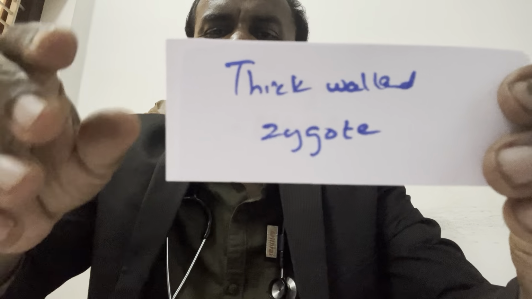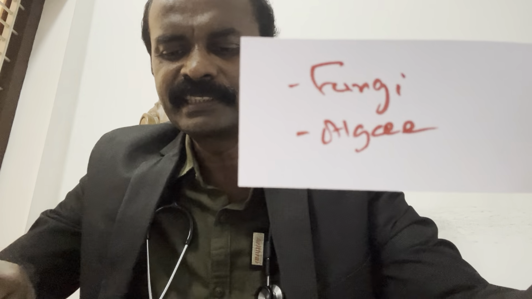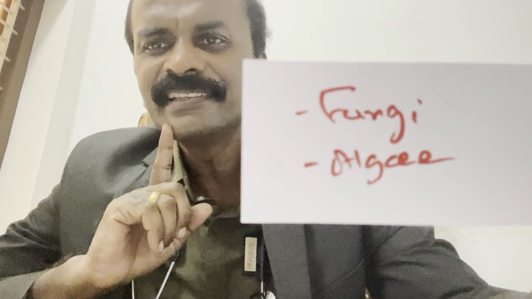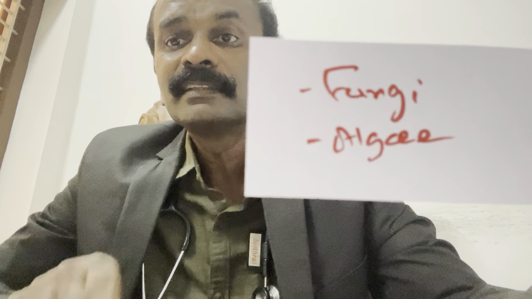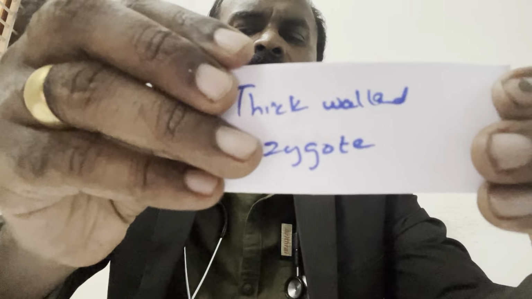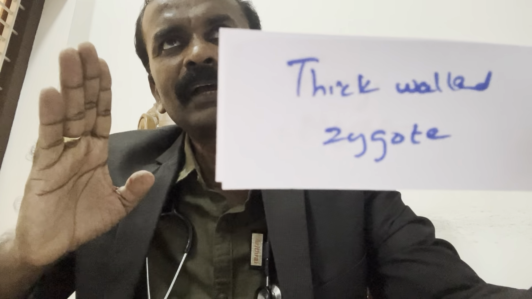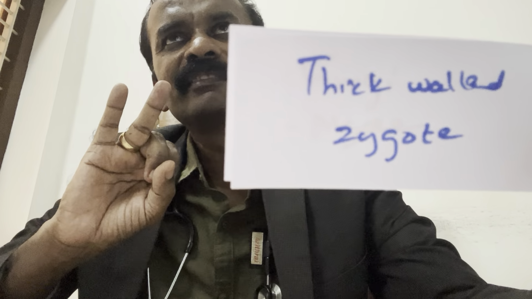They will ask which of the following is a thick-walled zygote. You must check which is the fungus. If there is no fungus, you must see which is the algae. You must answer. This is called NEET preparation. For that, you must have these basic ideas. Thick-walled zygote: algae, fungi. Okay, next question.